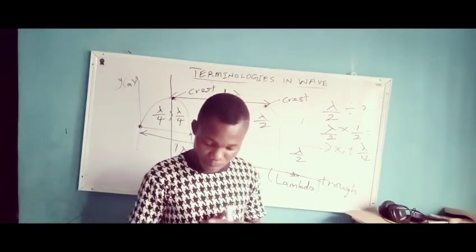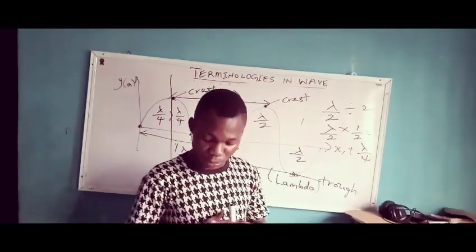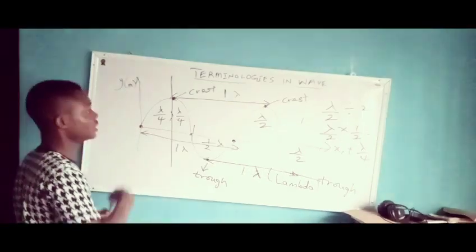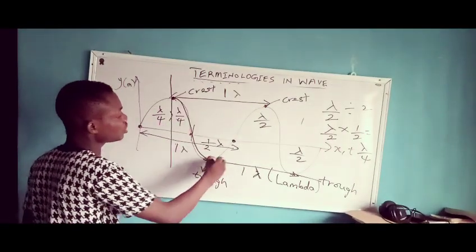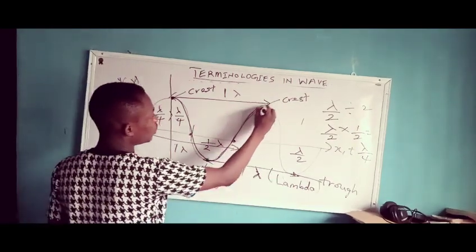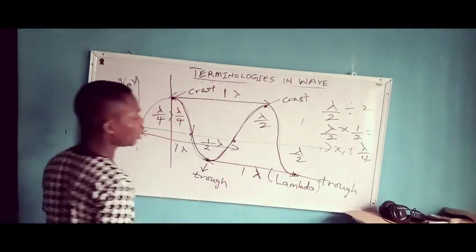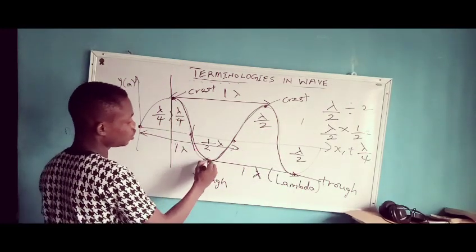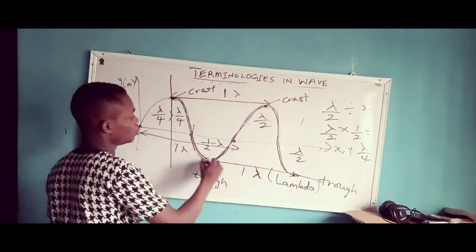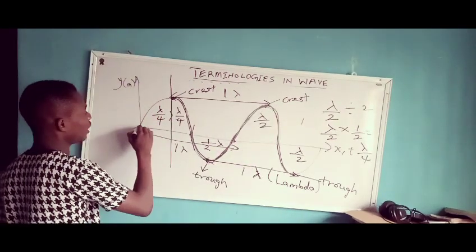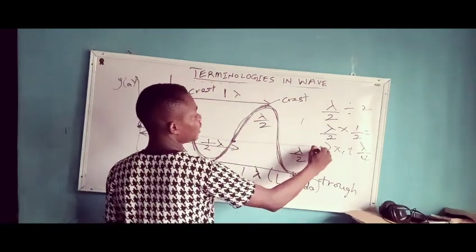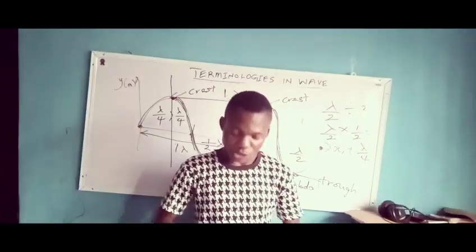Some other people define it as the distance covered by a wave when it completes one cycle, in the sense that from this crest to this other crest is one complete cycle. From this trough to another trough is one complete cycle. So from this trough to this point here is a wavelength. From here to this point here is a wavelength. From here to this point here is a wavelength. So that's that for a wavelength.